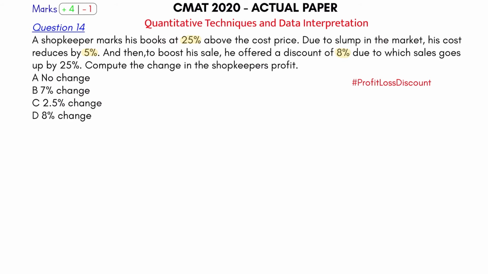To which the sales goes up by 25%. Okay, so if the earlier sales was X, now the sales is 1.25X. Compute the change in the shopkeeper's profit. So what was the earlier profit? What is the new profit? Is there a change in that? Is there a gain or a loss, or is the profit no change?